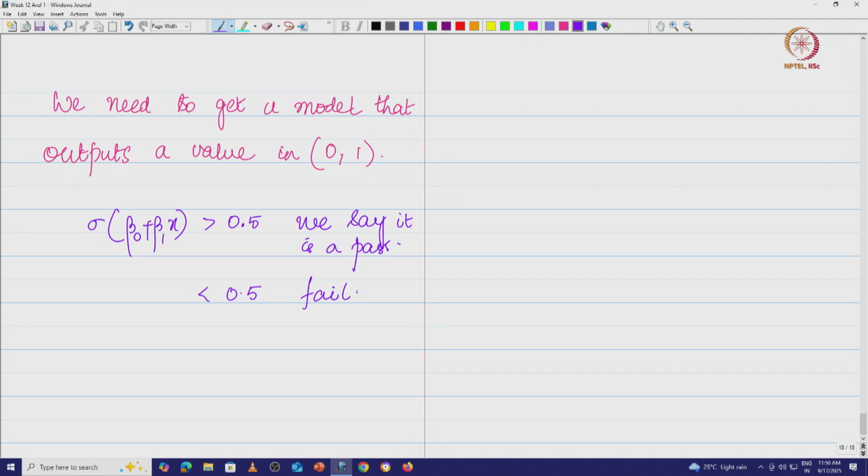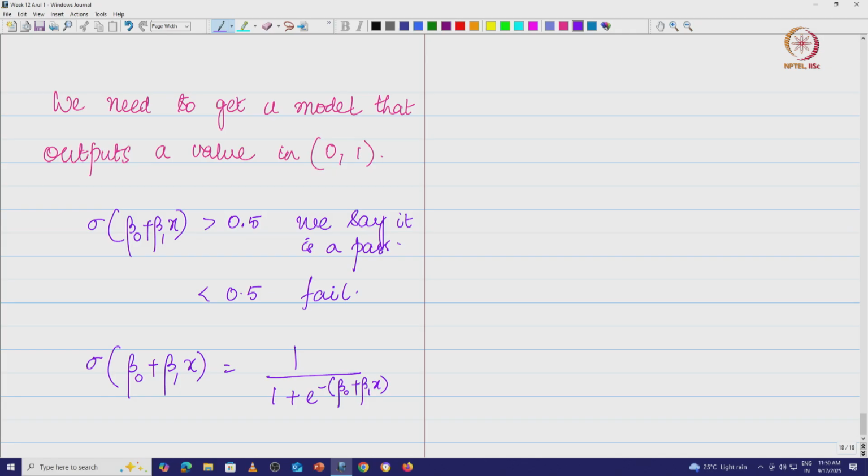Okay, so how do we get this in mathematics? We are going to say sigma of beta naught plus beta 1x is nothing but 1 by 1 plus e power minus of beta naught plus beta 1x. So, we will get into this idea of logistic regression.